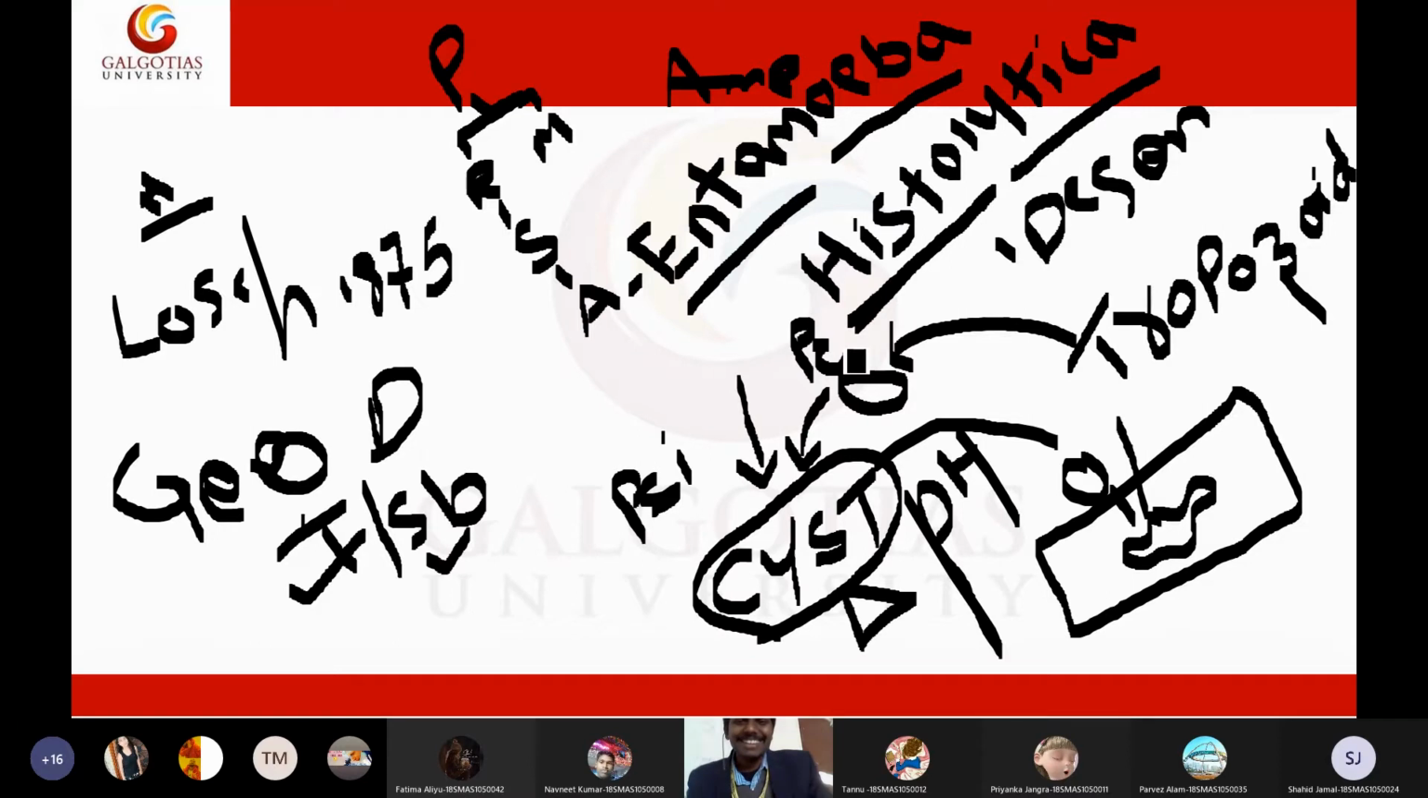So Entamoeba histolytica has only one host, which is humans, and the habitat is the mucosa and submucosa of the large intestine of humans.